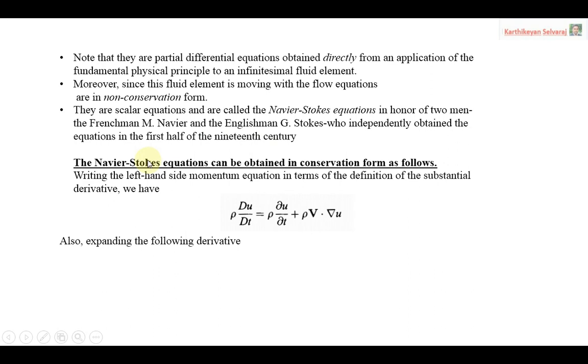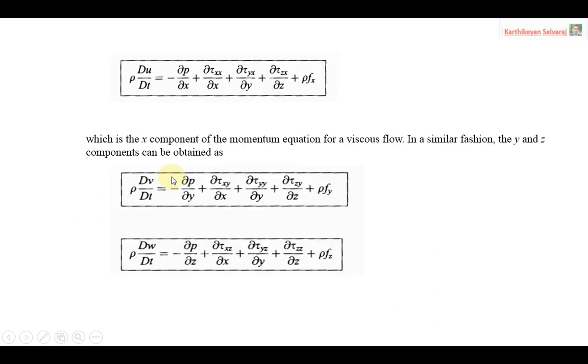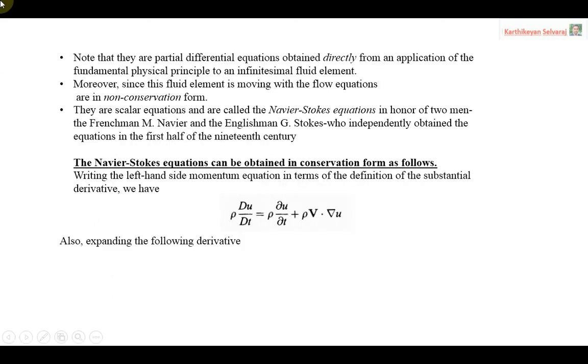So we derived the equation in non-conservation form, and now we are going to convert it into conservation form. We are giving the tribute to Navier and Stokes, the two scientists who derived the same form of equation. Now we are discussing how to convert our momentum equation into the Navier-Stokes equation. Previously we derived the momentum equation for the x direction, y direction and z direction. Now we are going to obtain the Navier-Stokes equation from the momentum equation. The left hand side of the momentum equation, the mass and acceleration term, we can change into this form by writing it in terms of the definition of the substantial derivative, and we have this particular form.